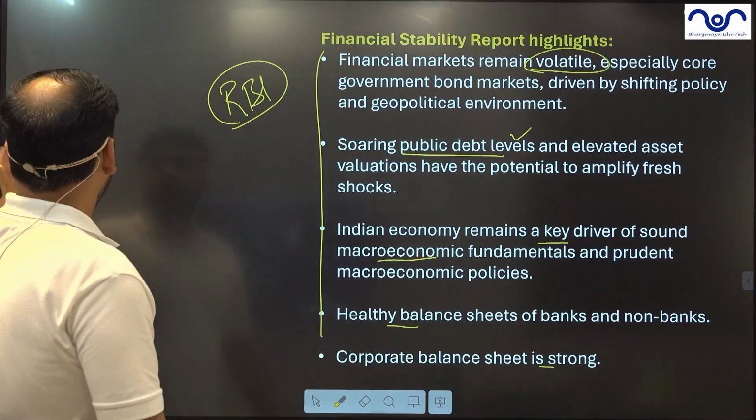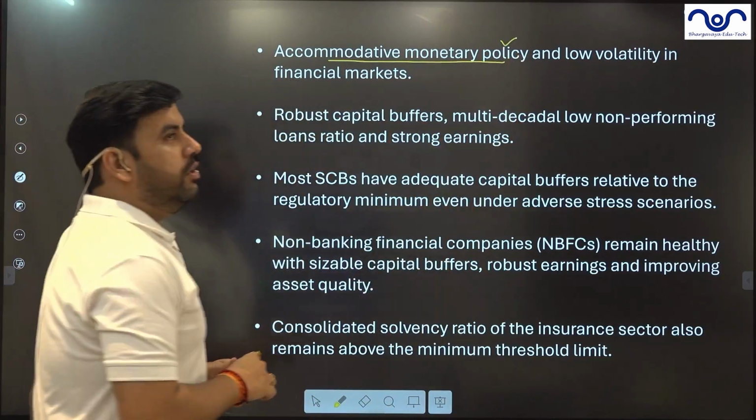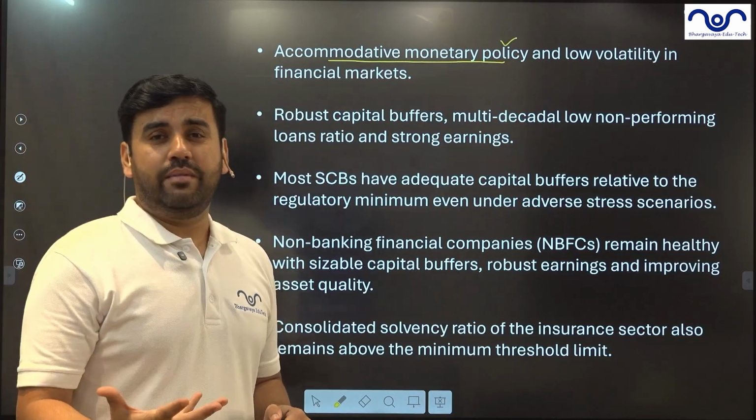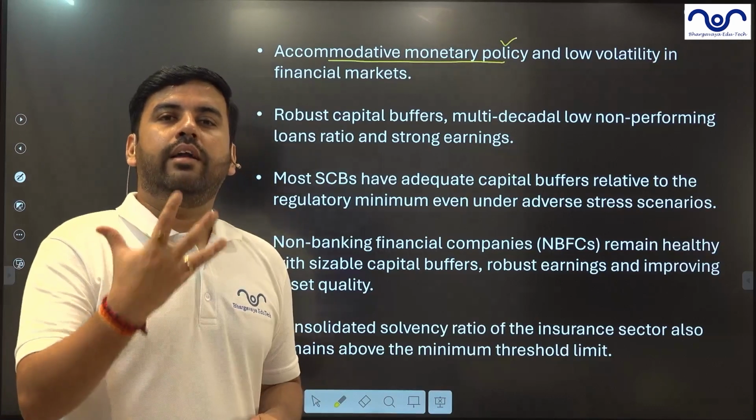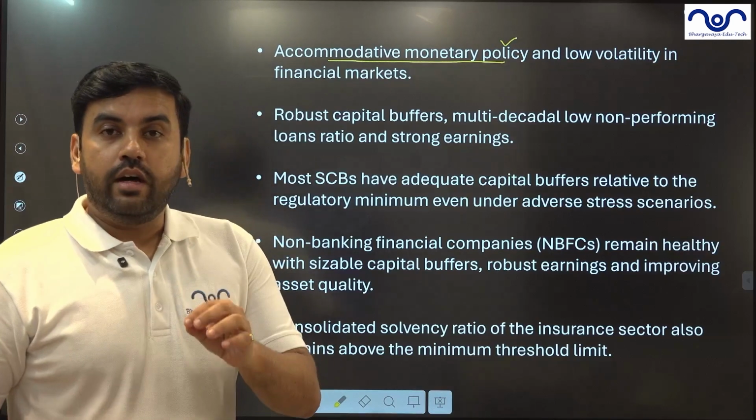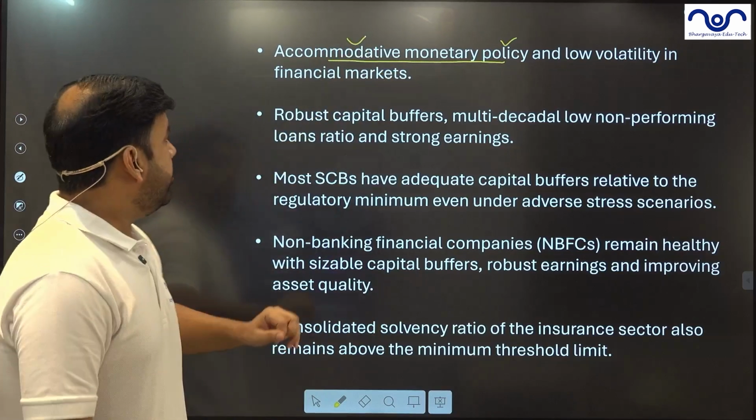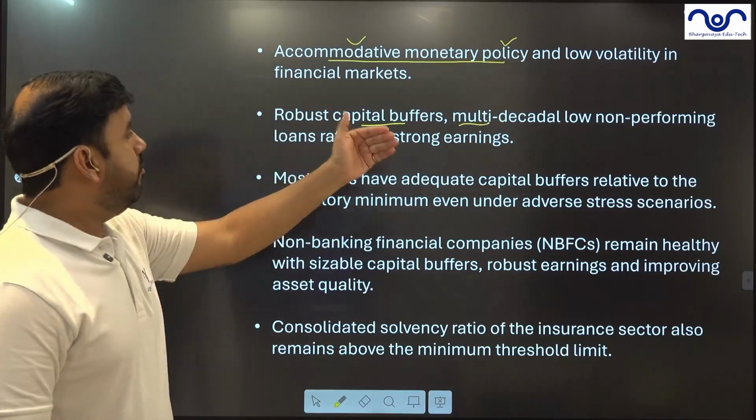The Indian economy remains resilient. An accommodative monetary policy has been adopted. Almost 100 basis points have been cut by the RBI in the last 2-3 monetary policies to keep demand on the upper side. Now, when RBI is doing that, it is following an accommodative monetary policy. Robust capital buffers, multi-decadal low non-performing assets.